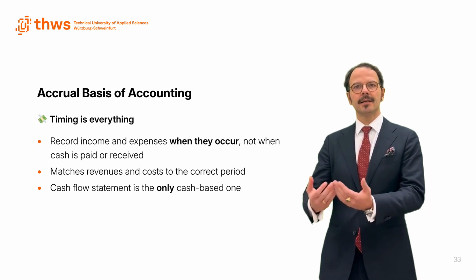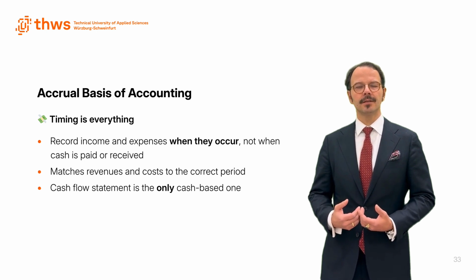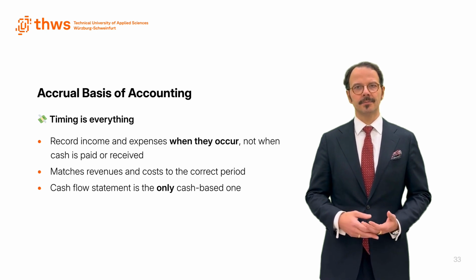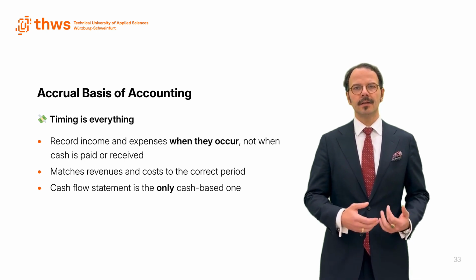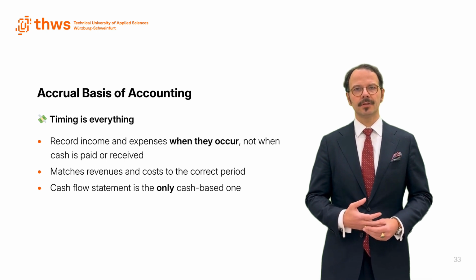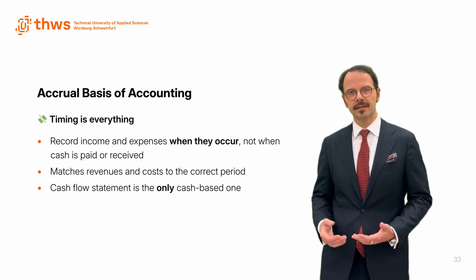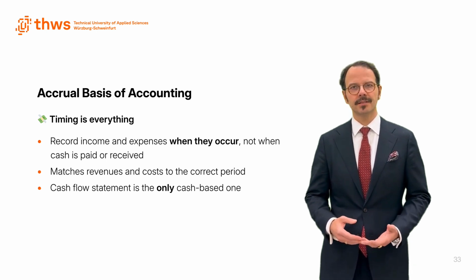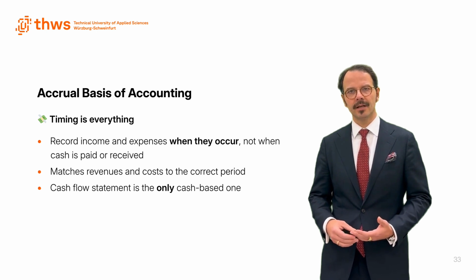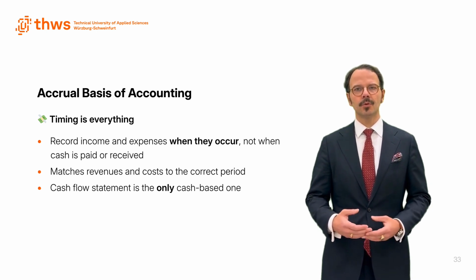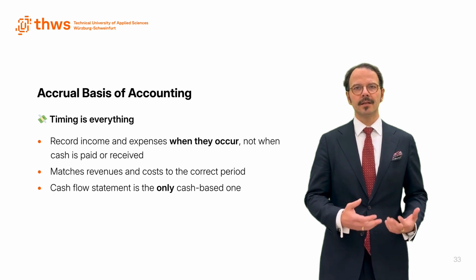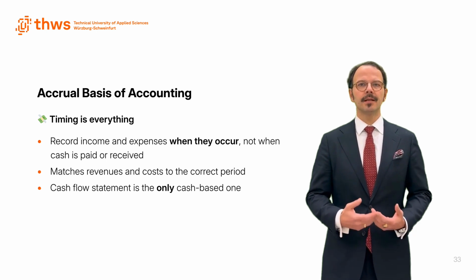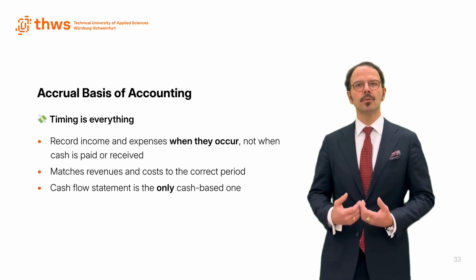Now on to the second assumption, accrual accounting. This is the idea that we record income and expenses when they are earned or incurred, not when the cash moves. Example: if you sell a product in December but get paid in January, the revenue still belongs in December. This approach gives a much more accurate picture of financial performance. Only one statement under IFRS uses actual cash flow, and that's the cash flow statement. Everything else runs on accruals.